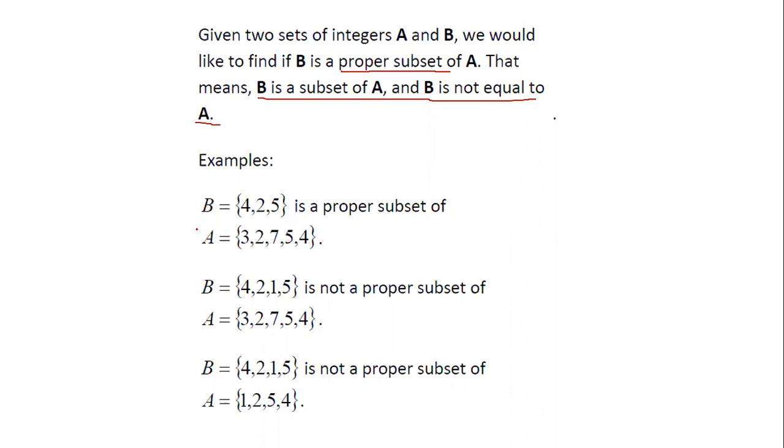Now here you have 4, 2 and 5. The same numbers are there in A also. You have 4 here also, there's 2 and there's 2 here also, there's 5 and there's 5 here also. Right? But why are we calling them a proper subset?